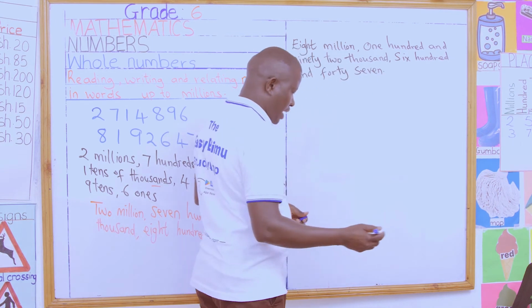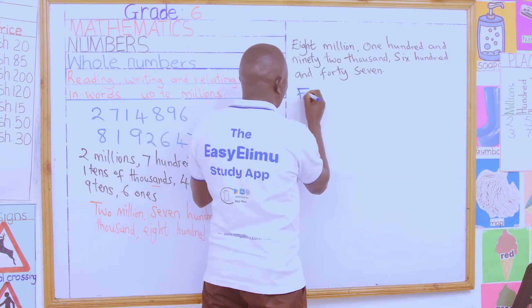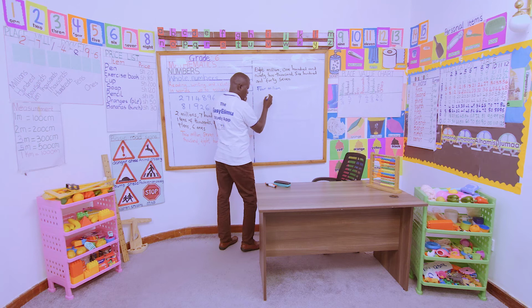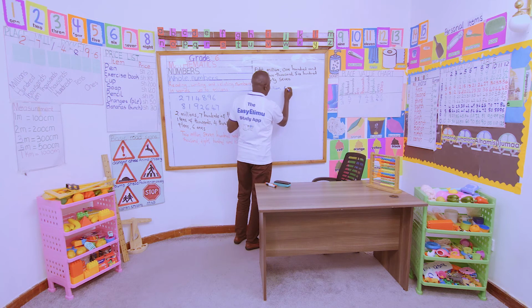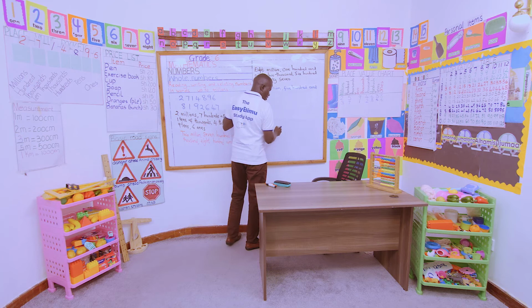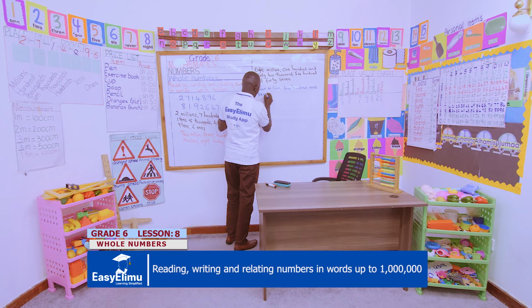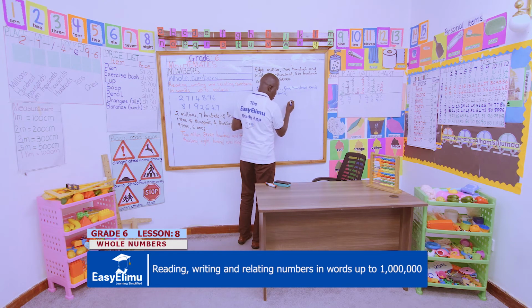Now another example that I have is 4 million, 500,000, and 7,000, 205. 4,507,000, 7,205.